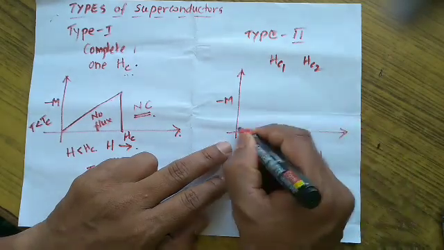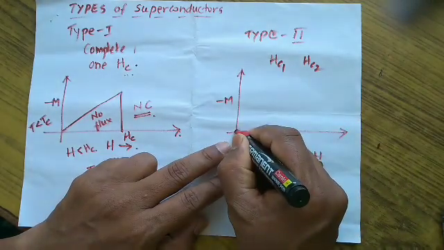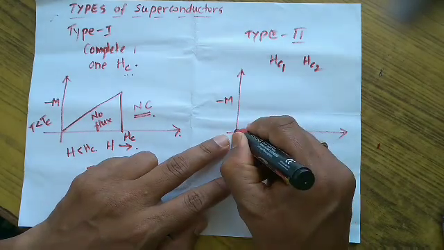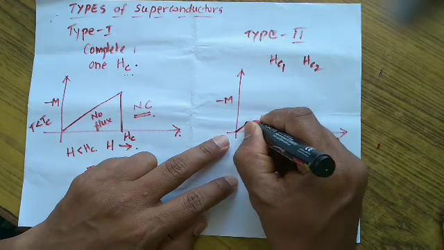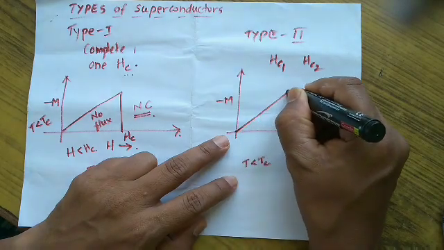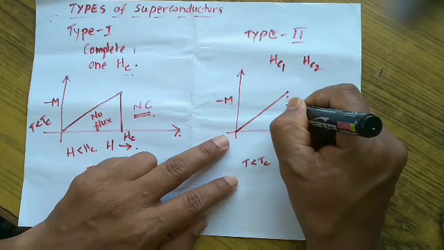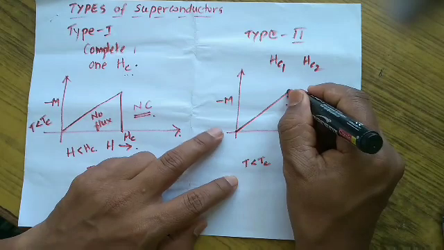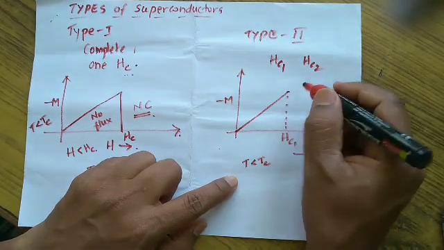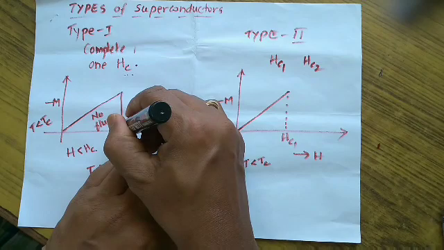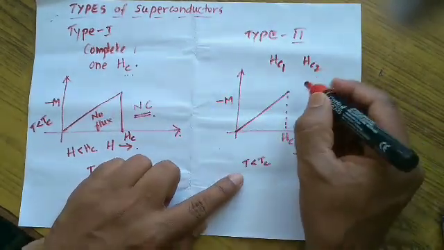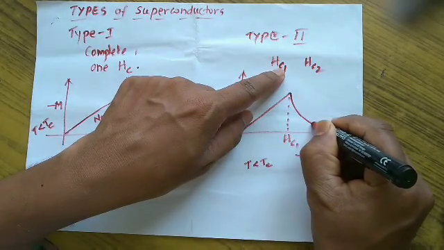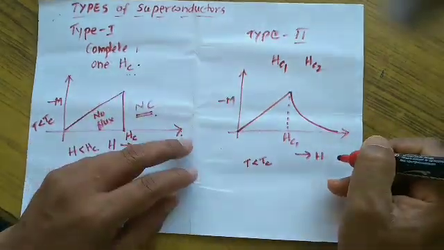In this case, when we start raising the magnetic field at a given temperature, that is at T less than Tc, the negative moment also rises, but on reaching a specific value of Hc1, the magnetic moment starts decreasing but does not come down to zero abruptly as happened in the case of type 1 superconductor. Instead, it will decrease in an exponential form. It decreases this way.